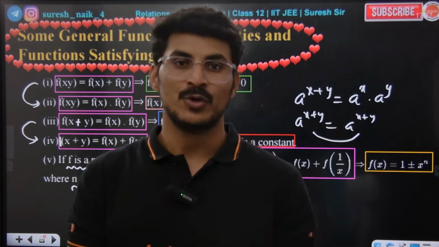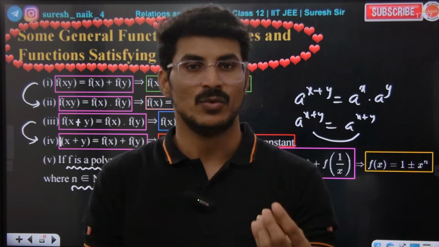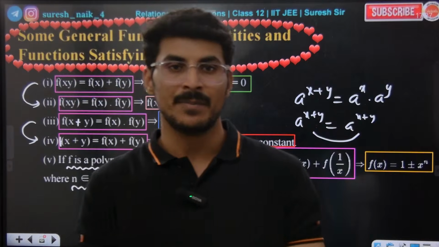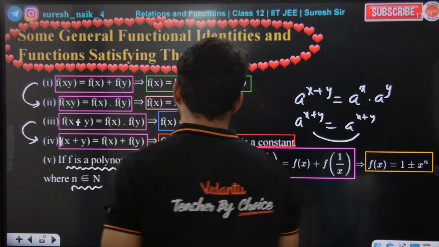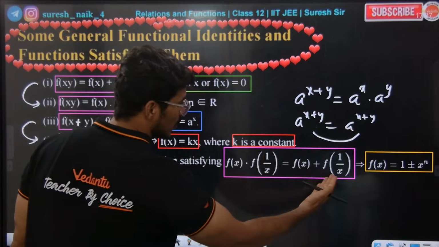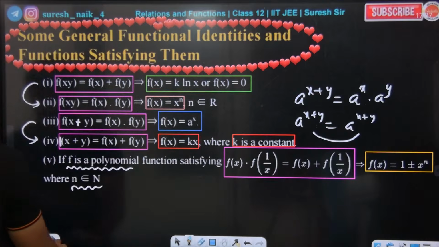Are you getting the point? You are not even giving input, and you ask for tricks. Not every concept has a trick. Very few concepts may have a trick, but not every concept. Please understand this. Now, a polynomial function is given, so f of x is equal to what? f of x is equal to 1 plus or minus x to the power of n.